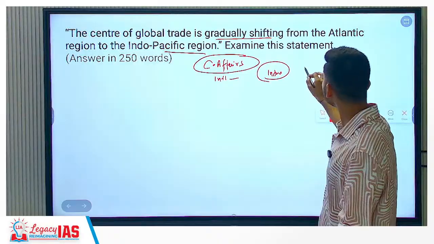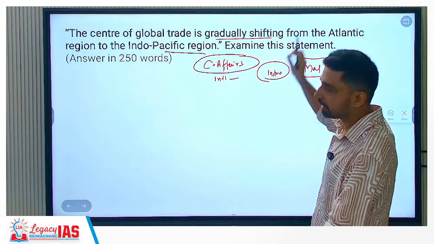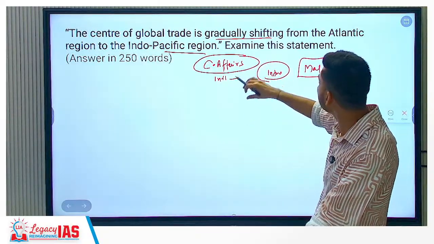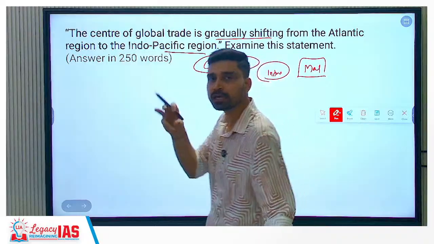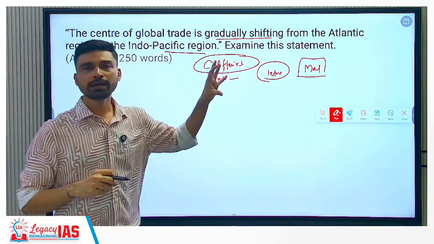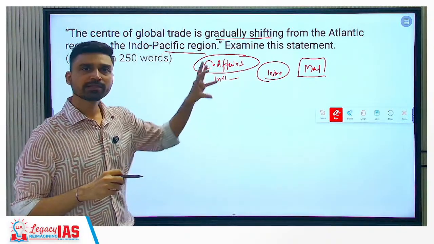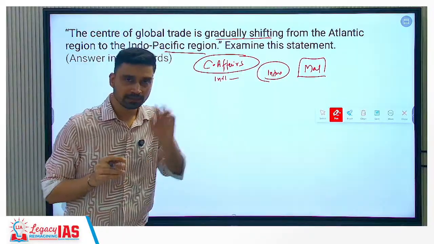So what you can do, start with the map again, right? Show the world map, and on the world map, you can show where is the Atlantic Ocean, where is the Indo-Pacific Ocean. You can also pinpoint some of the major countries of both of these regions. Like Indo-Pacific, you can show China, right? India, Japan, these countries, Singapore. In the Atlantic, you can show Western Europe and the USA, Canada, these countries as such.